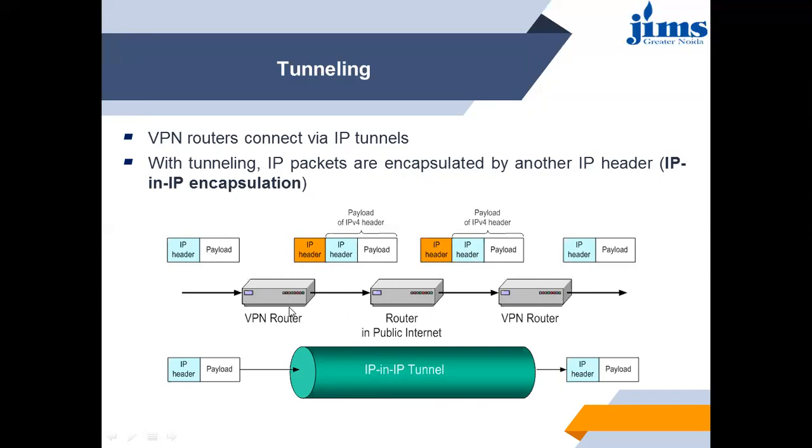So the IP address of this and the IP address of this make the tunnel between each other. The IP header and payload go into this tunnel and will be understood by this VPN router, and this tunnel is developed on the public network.